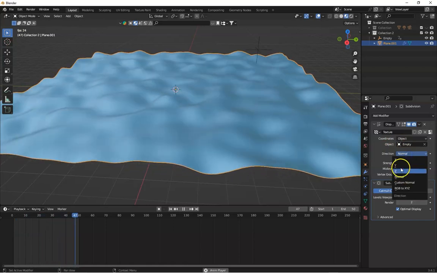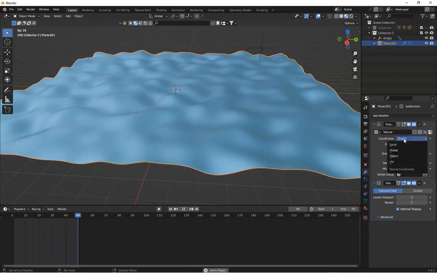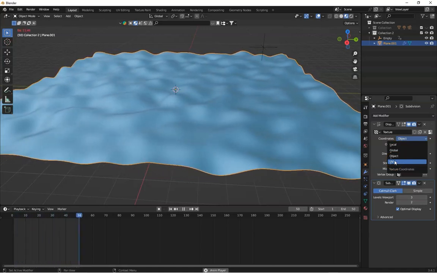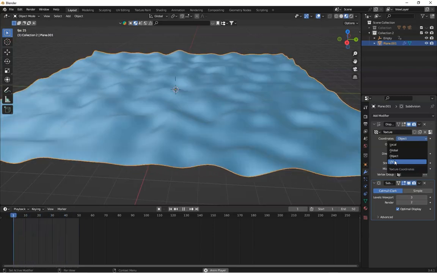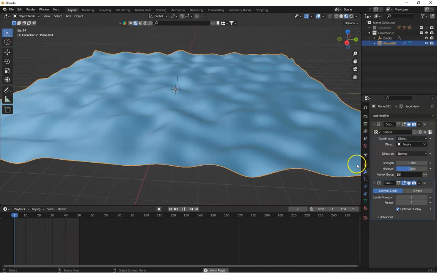You can set the direction of your texture as you want: add coordinates, local coordinate, global, object, UV. You can use UV if you want. If you want anyone from them, just comment below. I will record the next video according to your comments.